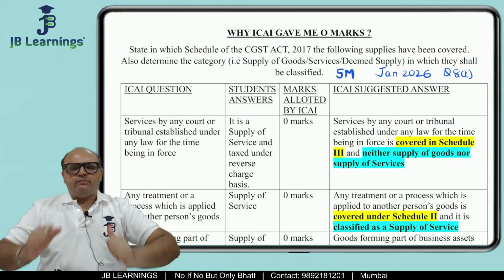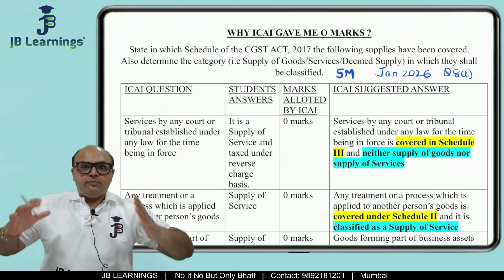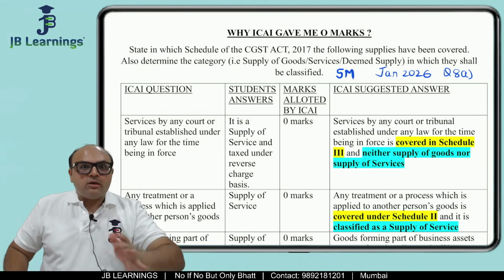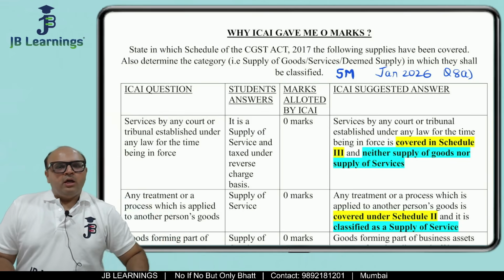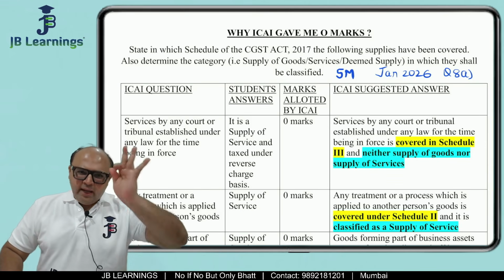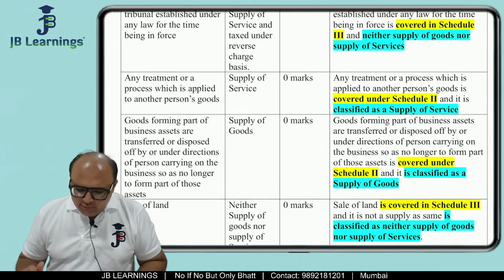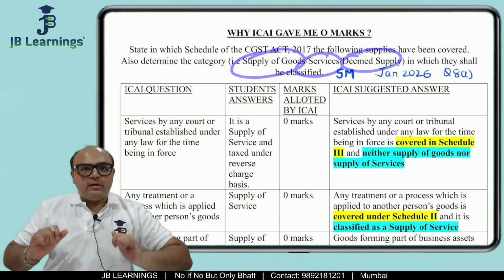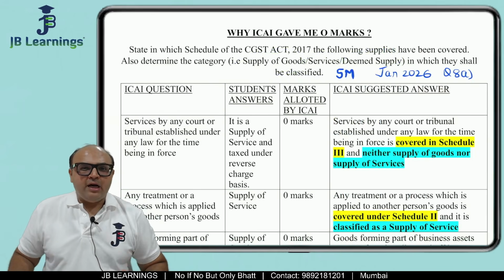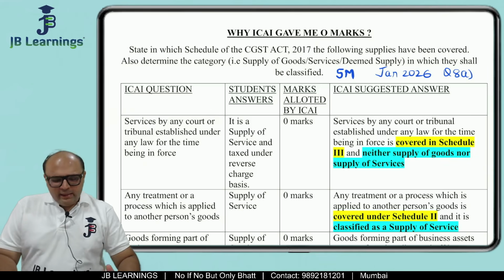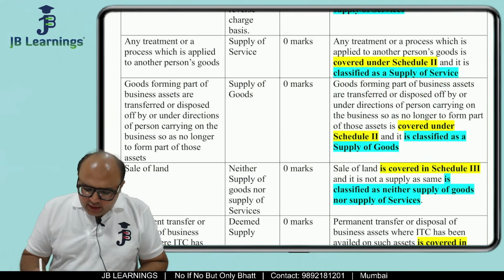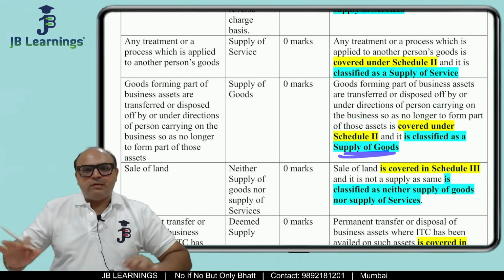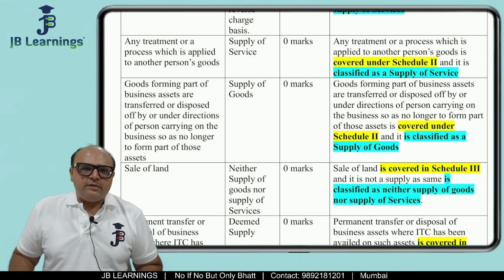What are we learning from this video? The biggest learning from this video is we have to read, understand, interpret and analyze the question very well, students. So if they are asking you the schedule number, you have to give the schedule number. Only if you give, sir, but my second part was right, na, they are asking goods or service, I have written that correct, na, so they should at least give me half marks. I think no, friends, let us be honest: if they are asking the schedule number and we don't write the schedule number and only write supply of goods, supply of service, I don't think we deserve marks, right?